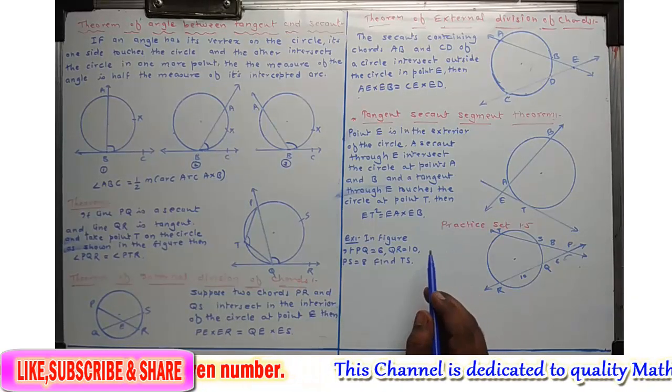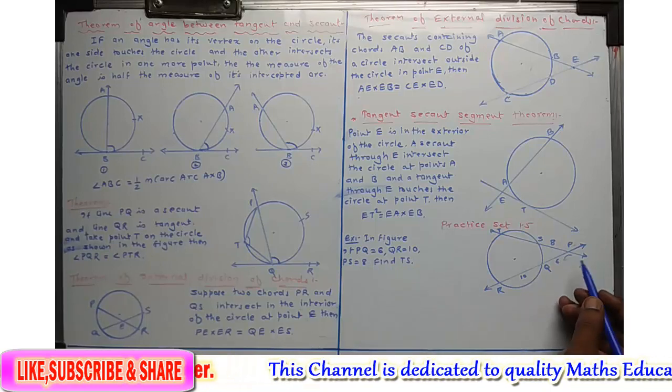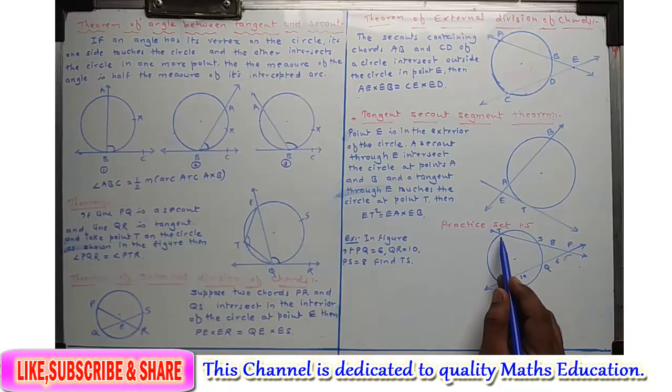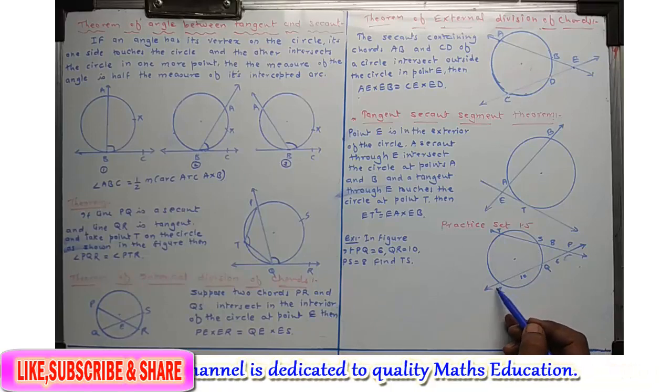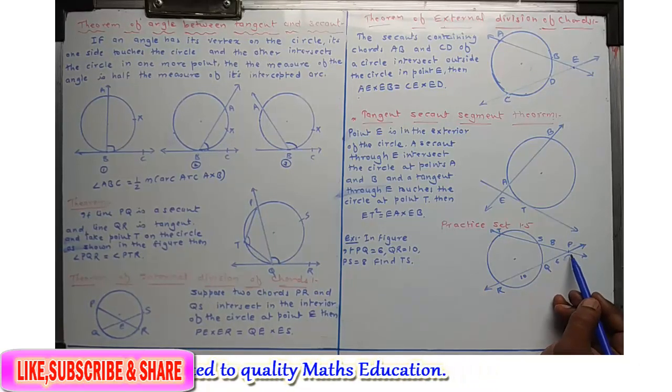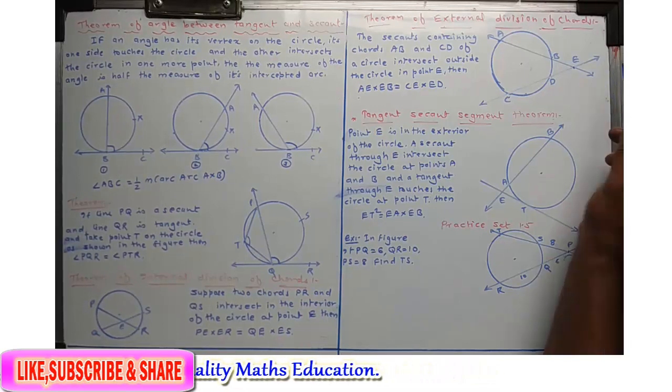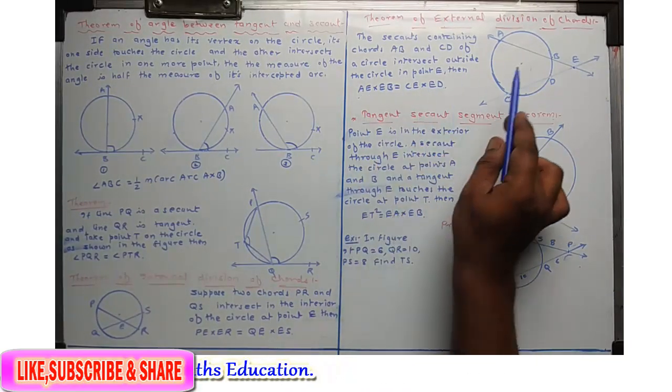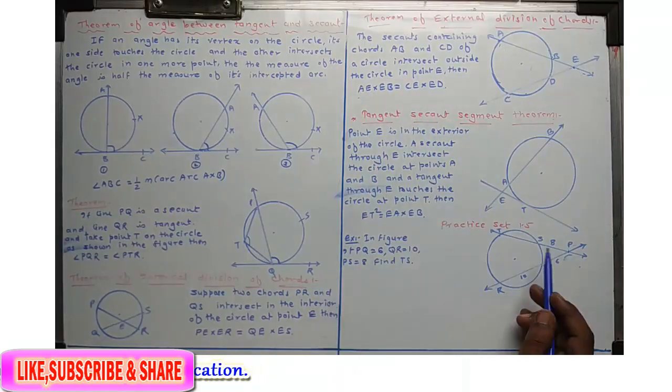Okay, so we will take one example here. First example from practice set 1.5. In the figure, PQ is equal to 6. Here two chords are given, PTS and QR. Those are the two chords which intersect in the exterior of the circle at point P, like this. Okay, then what we have, AE into EB.